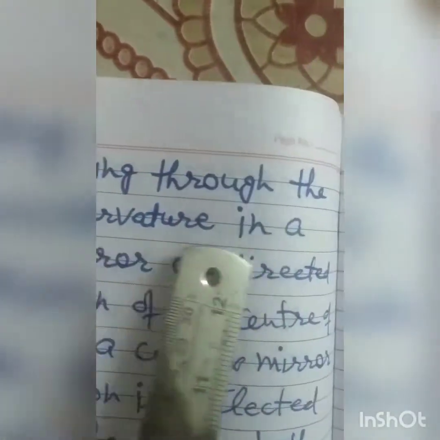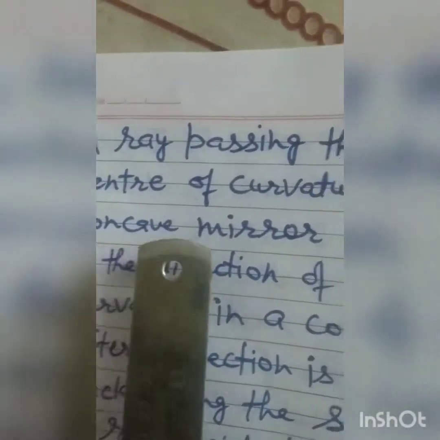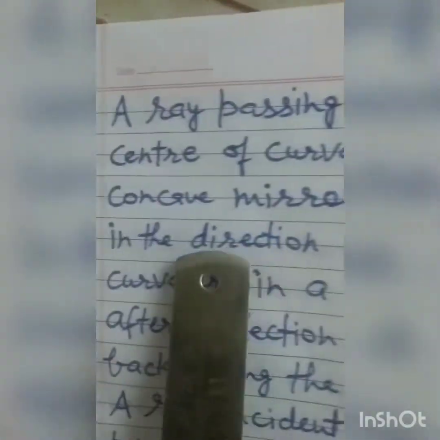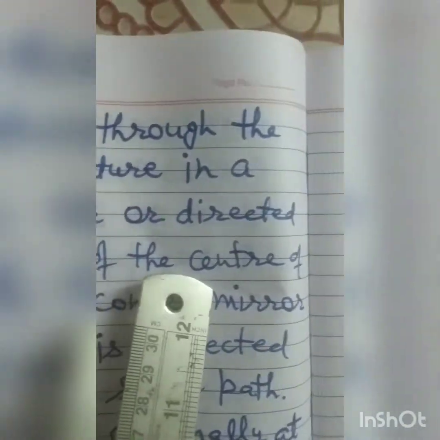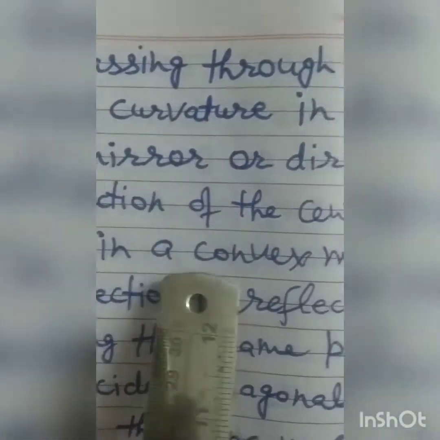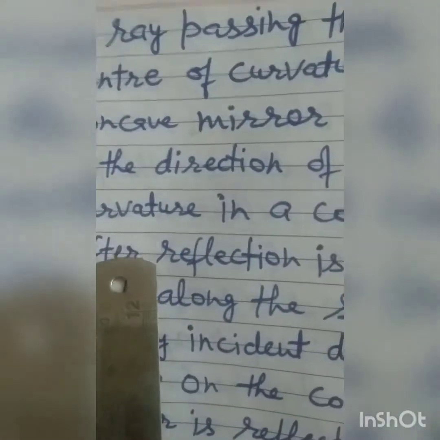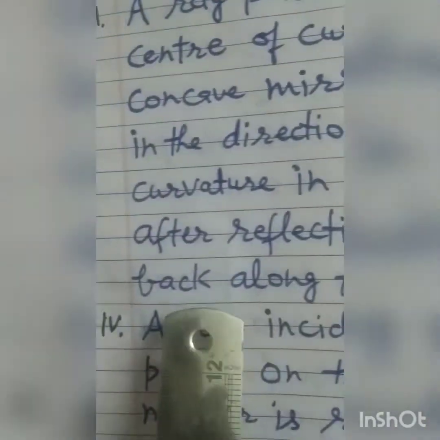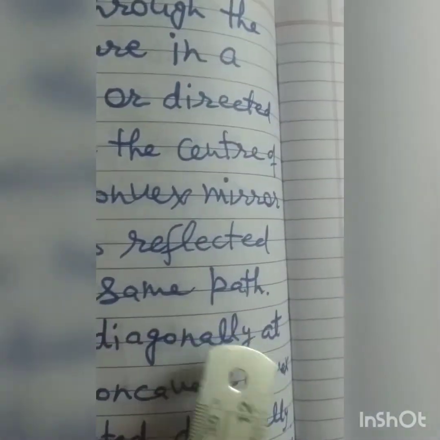Rule 3. A ray passing through the center of curvature in a concave mirror, or directed in the direction of the center of curvature in a convex mirror, after reflection is reflected back along the same path.